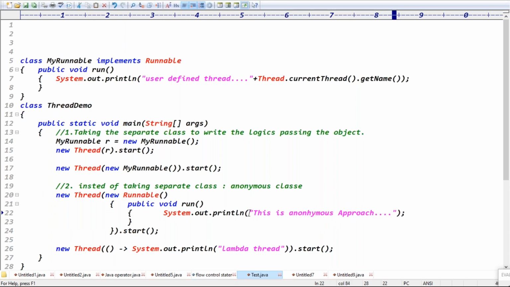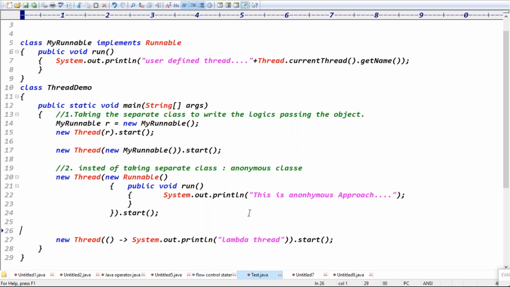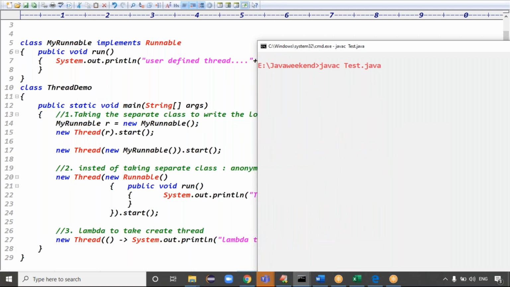While discussing anonymous classes, what I said, the anonymous approach is also taking an internal class basically. So instead of that, you can write the third approach here. Third approach: lambda to create a thread. That's it, guys. First one is the normal approach. Second one is the anonymous approach. Third one is the lambda expression. And definitely this code will run. It's not a problem. Simply run this code.